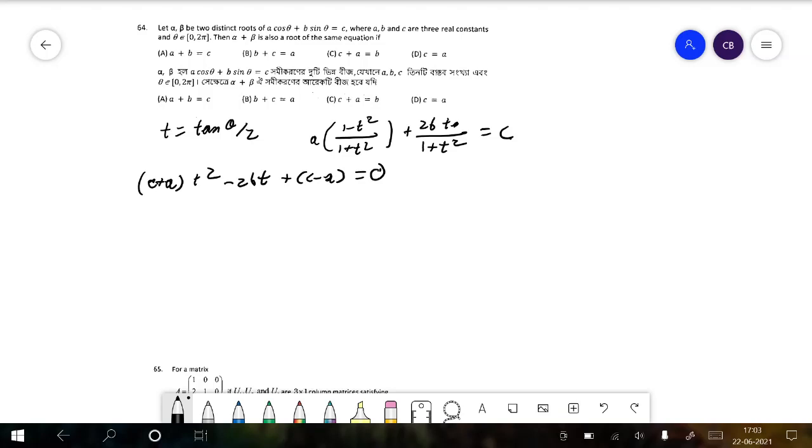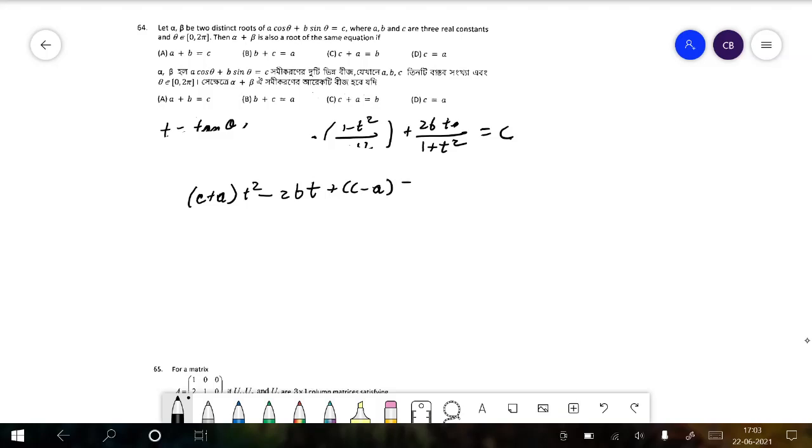So this is basically a quadratic equation. Let me rewrite that a little bit. So that will be c plus a times t square minus 2bt plus c minus a is equal to 0.